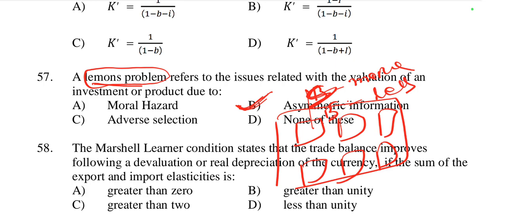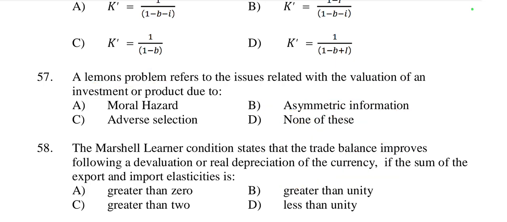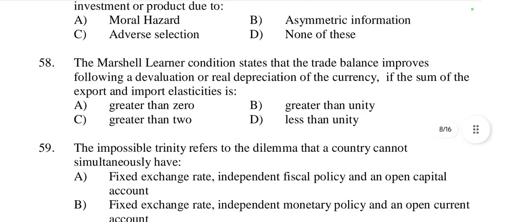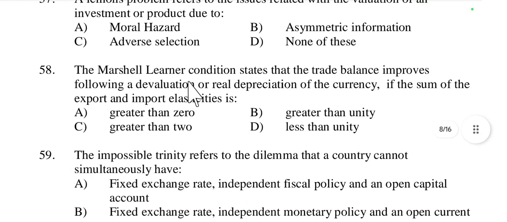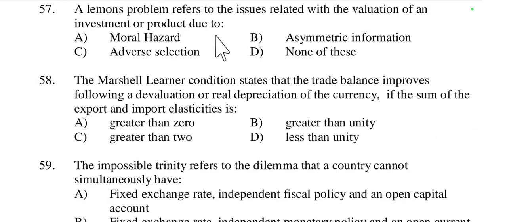So the seller has more knowledge and may exploit the buyer. So it is called asymmetric information. Asymmetric information means one party has more knowledge than the other party. In asymmetric information there are different conditions like moral hazard and adverse selection, but the main problem is asymmetric information. So here the right option is option number B.